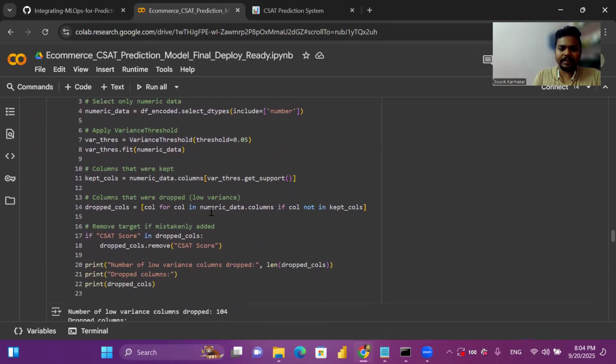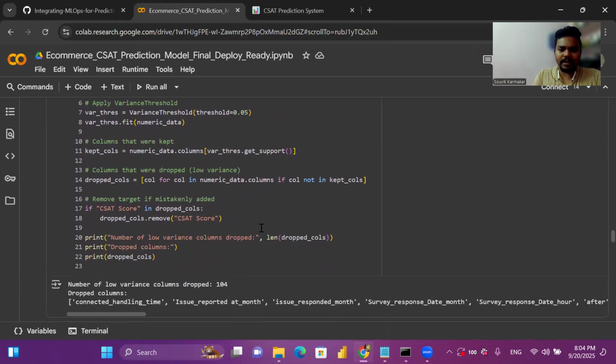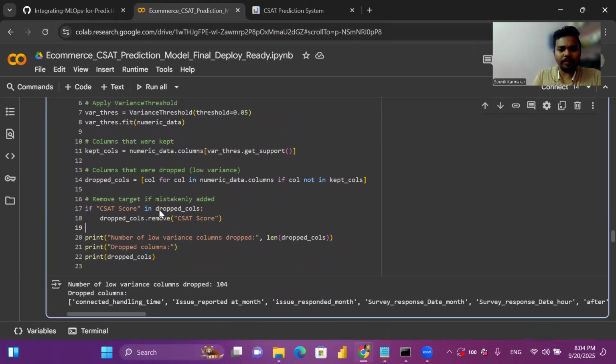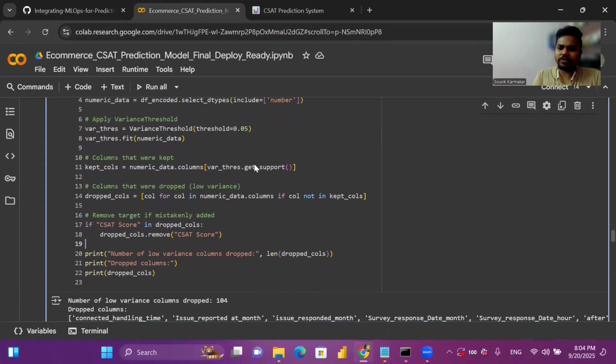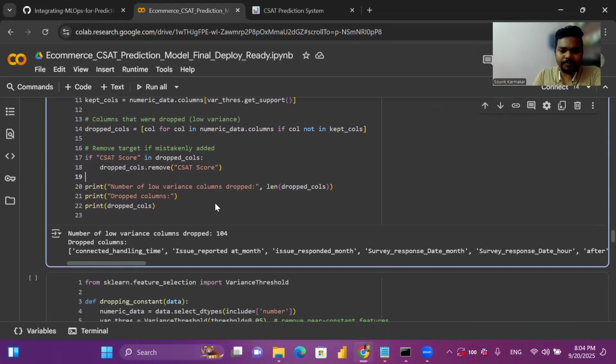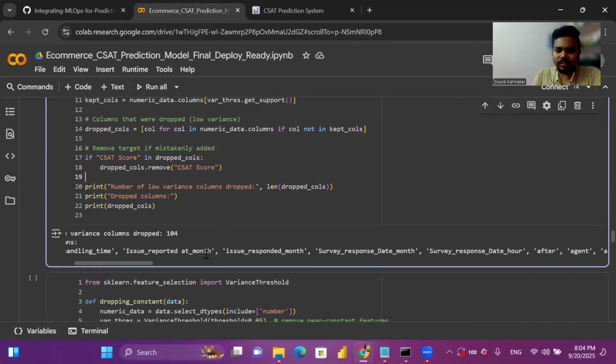Accordingly, we checked and dropped all the columns with variance less than 0.05. The number of low variance columns, you can see, is 104. These are the dropped columns.